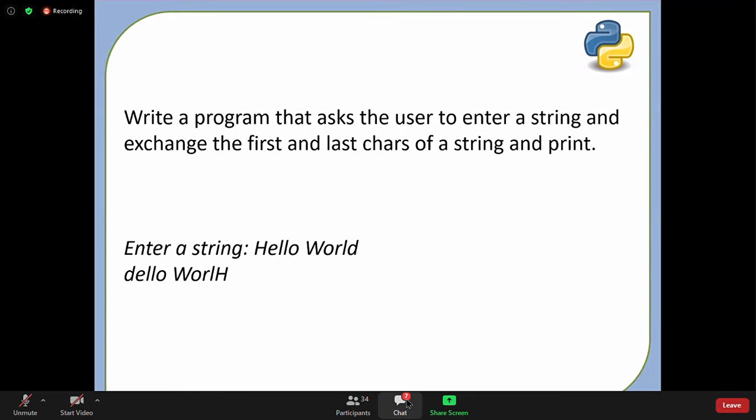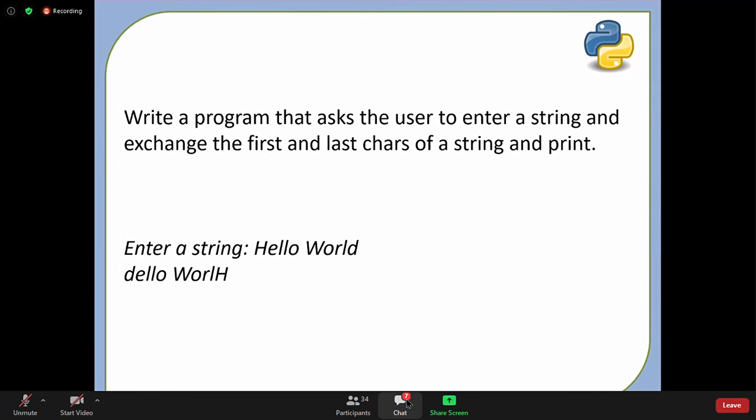Okay, looking good. Ubul has sent us the code. That's looking good. Let me check with others as well. Are you able to swap the first letter and the last letter?